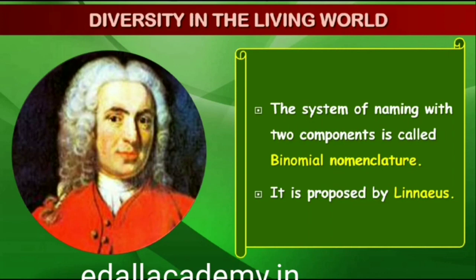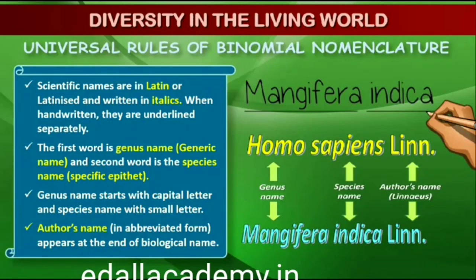This naming system using a two-word format was found convenient. Let us take the example of mango to understand the way of providing scientific names better. The scientific name of mango is written as Mangifera indica. Let us see how it is a binomial name. In this name, Mangifera represents the genus, while indica is a particular species, or a specific epithet. Other universal rules of nomenclature are as follows.